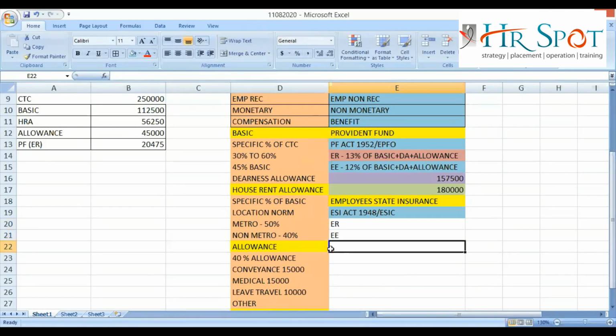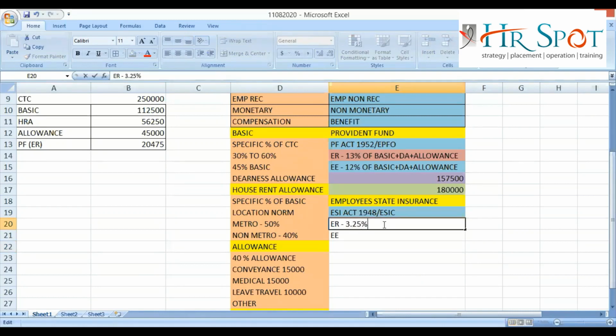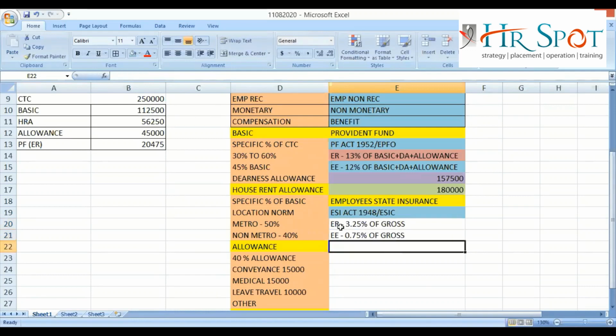Now the Act is saying that the employer side contribution is 3.25% of gross. Employee side contribution is 0.75% of gross. Now I have got another term here, gross. Try to understand the concept. Gross are all the components which will be fixed in the monthly payout as part of the salary. Gross components are all the receivables which will be fixed in nature in the monthly payout to my employees.